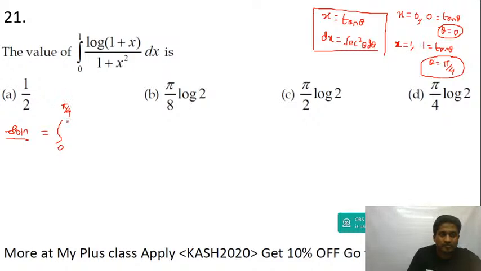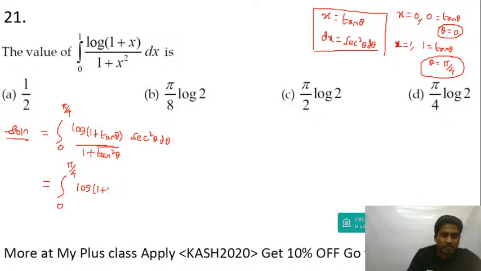So this is pi upon 4, and then you get this as log of 1 plus tan theta divided by 1 plus tan square theta. Okay, and then dx will be equal to sec square theta d theta. So this becomes 0 to pi by 4, and then this is log of 1 plus tan theta.